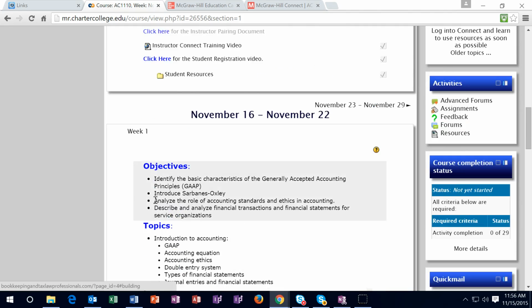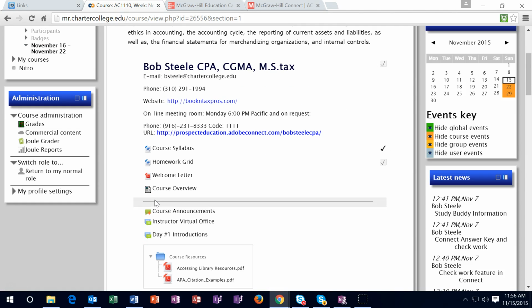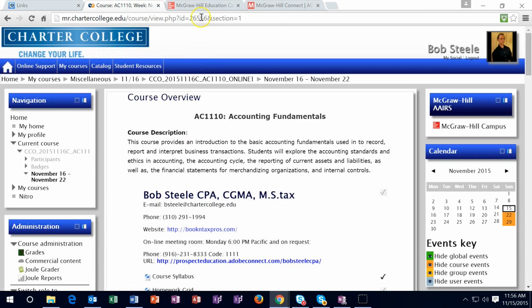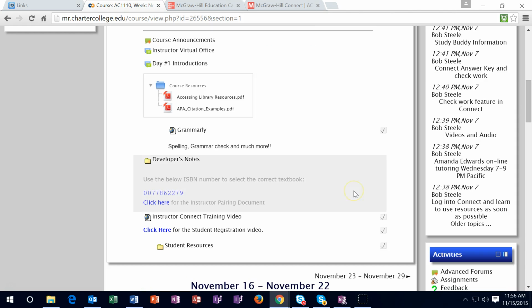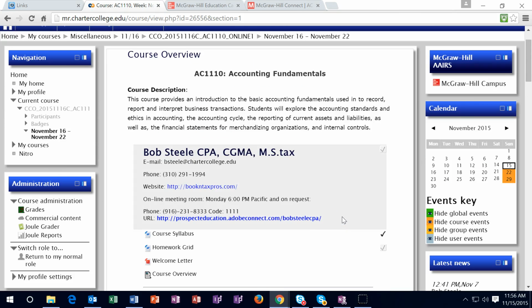The first thing that you're going to have to do when you set up the class is to log into what we call McGraw-Hill Connect. So that will be over here. McGraw-Hill is the publisher, Connect is the software. So McGraw-Hill Connect, it could be termed either way. It's really termed Connect by McGraw-Hill. And in order to set this up, you want to go down here and watch this video on how to set this up. Then once it is set up, you can go in here and I'll show you how to maneuver through that. So that's the first thing you want to do.